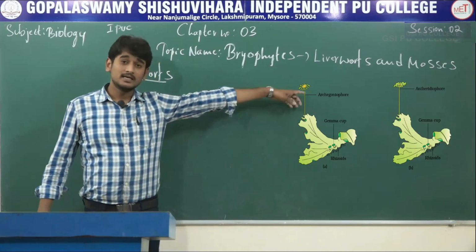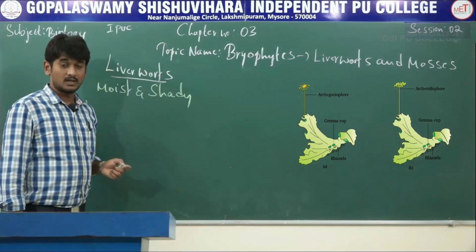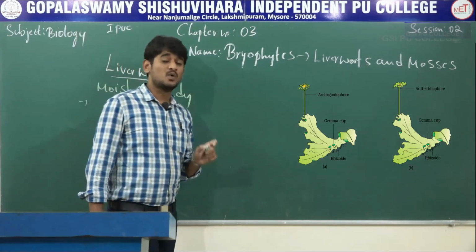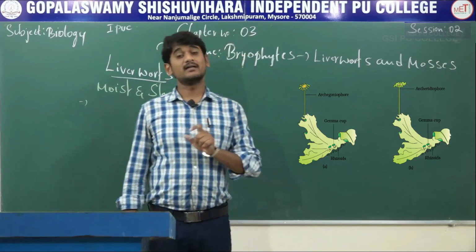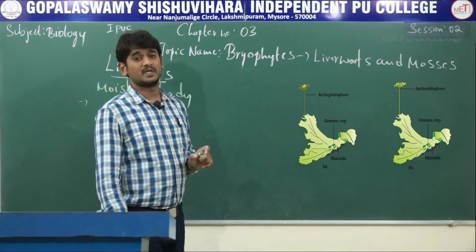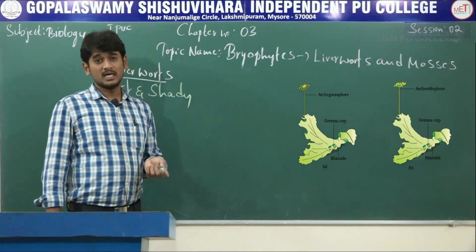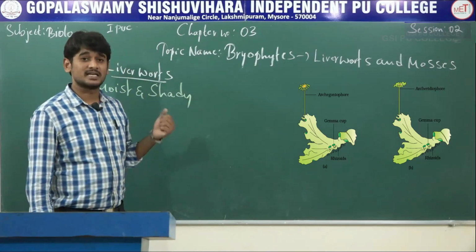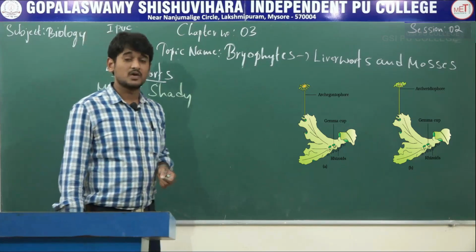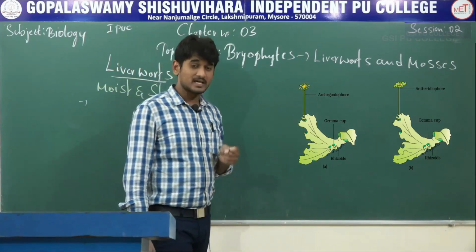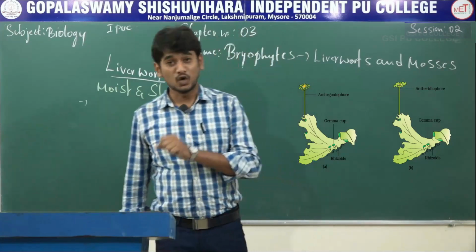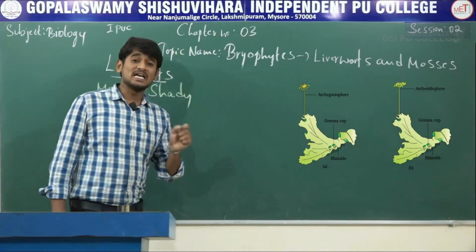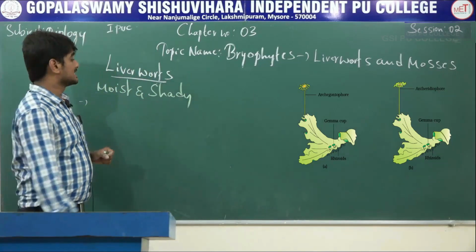You can observe here, this is the Marchantia. The liverworts are small, flowerless, green plants, and they have leaf-like stems. And they usually grow in moist and shady habitats such as banks of streams, moist grounds, damp soils, and deep in the woods. And the plant body of liverworts is a thallus.